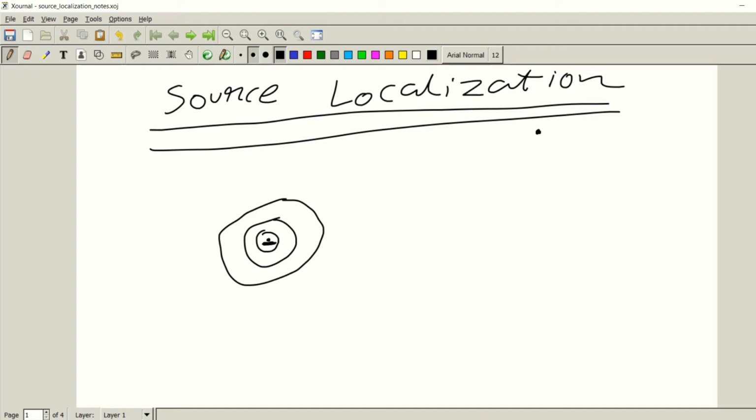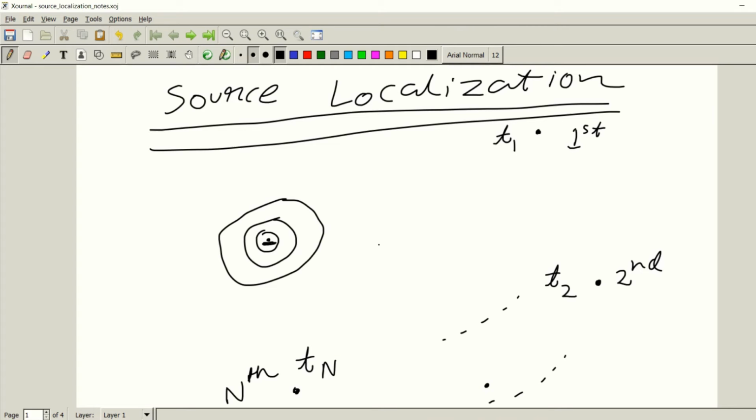And also we have placed some receivers throughout this 2D surface as shown here. So suppose this is my first receiver, this is my second receiver, and so on and so forth. Suppose I have placed n such receivers. So this is my nth receiver. Now the radio pulse that is transmitted by this ship will arrive at each of these receivers at some particular times. Suppose the radio pulse arrives at the first receiver at T1, the second at T2, and so on. The nth receiver receives that radio pulse at the time Tn.